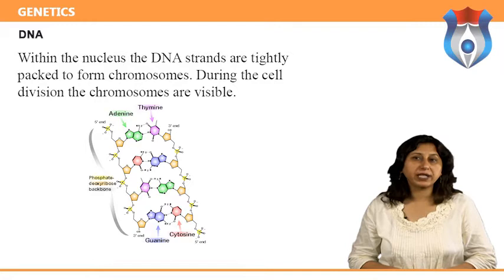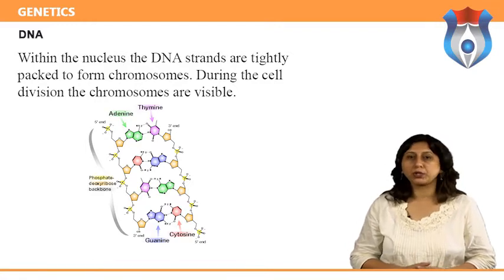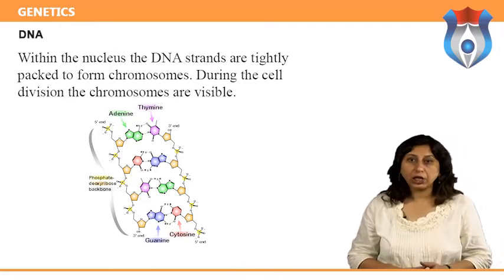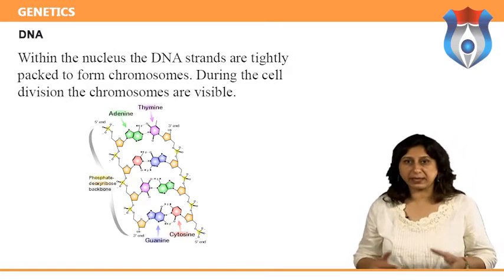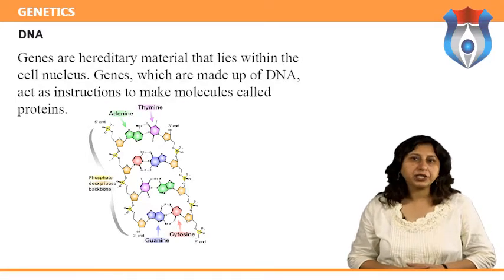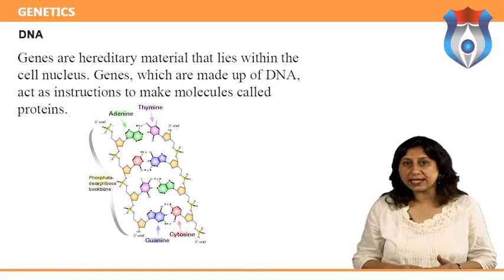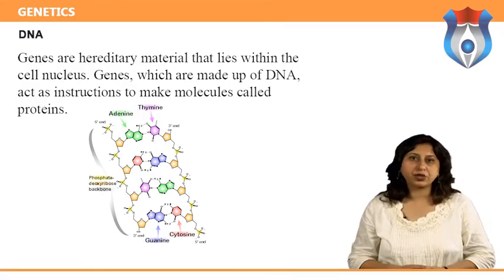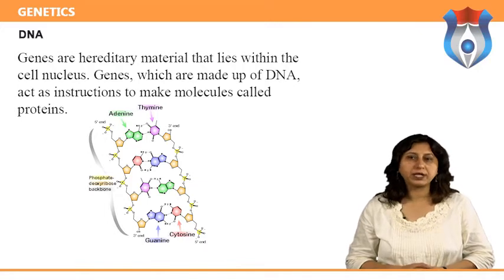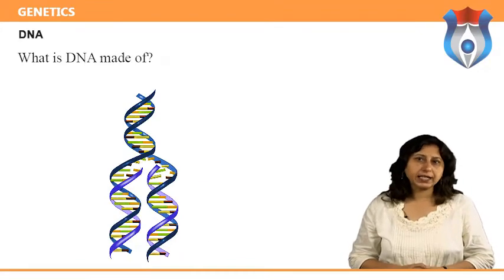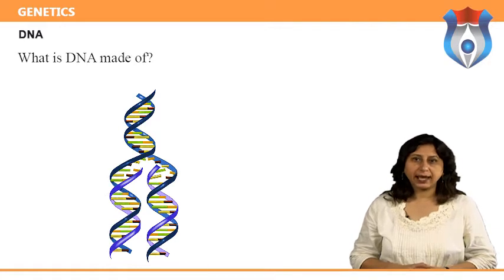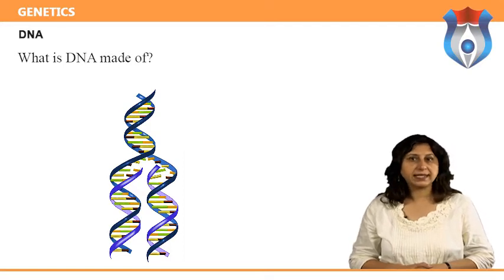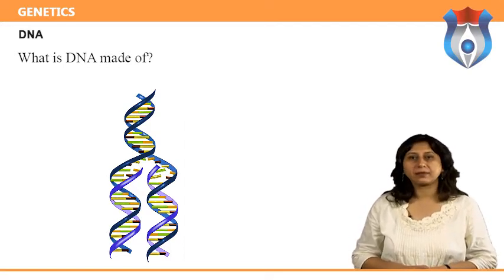Humans normally have 23 pairs of chromosomes for a total of 46. 22 of these pairs, called autosomes, look the same in both males and females. Genes are hereditary material that lies within the cell nucleus. Genes, which are made up of DNA, act as instructions to make molecules called proteins. The DNA contains 4 chemical bases: adenine (A), guanine (G), cytosine (C), and thymine (T).